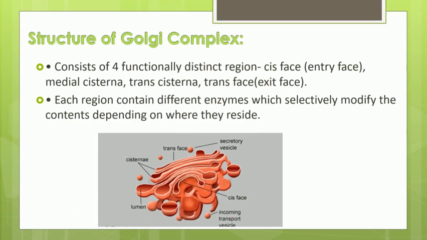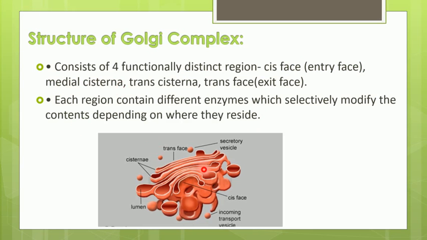So the structure of this Golgi complex is made up of three components: cisternae, vesicles and tubules. You will find it consists of four functional regions. So what are these four functional regions? The first region, which is a receiving part, is called the cis phase, which is the entry point. Then the middle part is called the media cisterna.